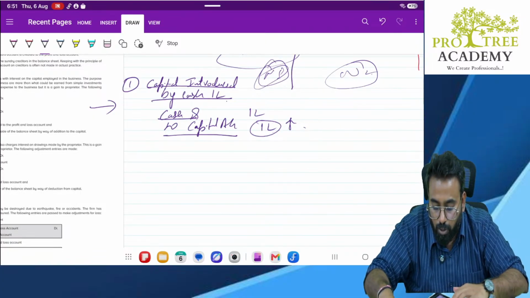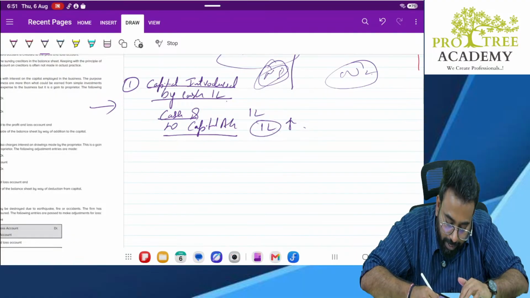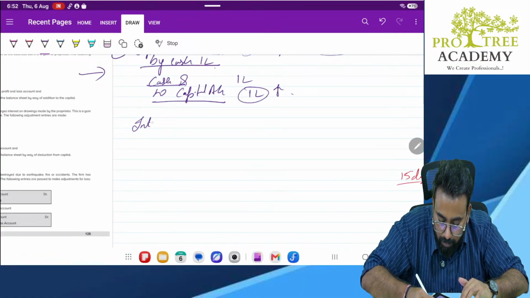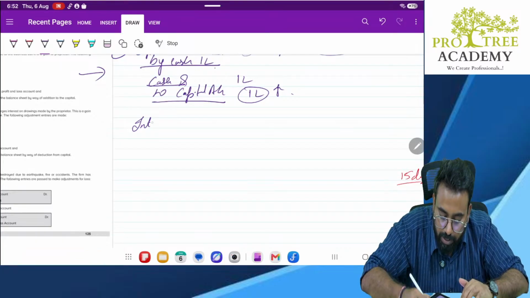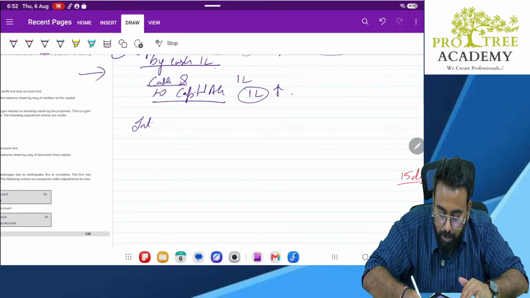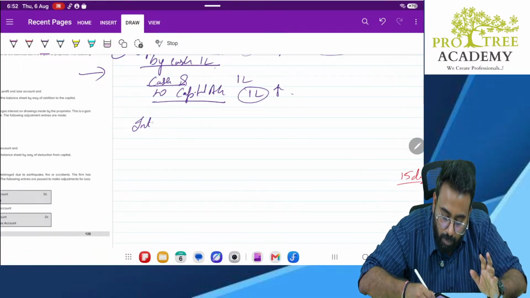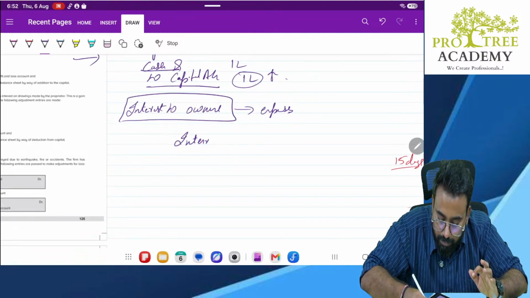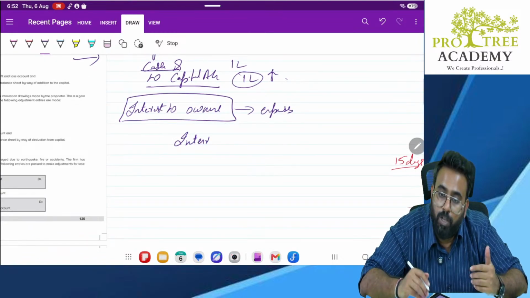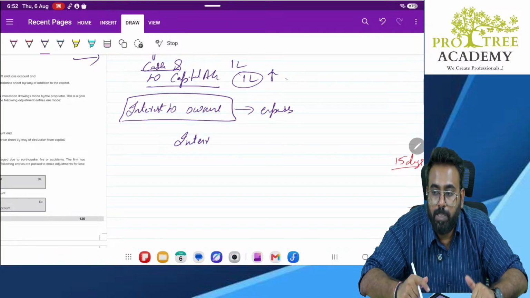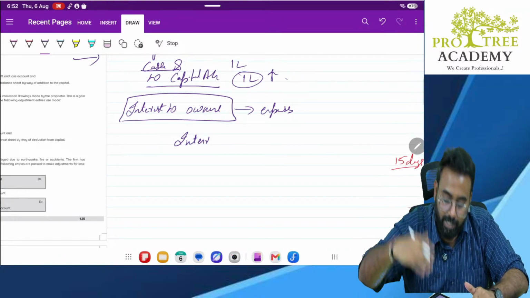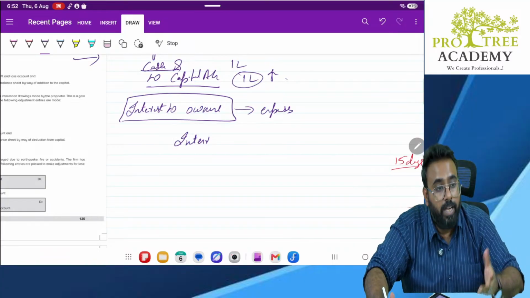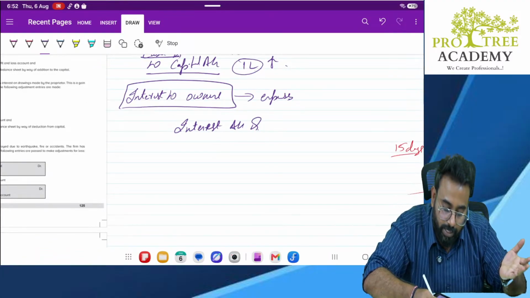Correct? So, for example, you are going to pay interest to the owner. Is it not an expense to the business? Yes, it is an expense to the business. So when an expense goes up, what is the entry? Debit entry, sir. Interest account debit, sir. Why? Because it is an expense, sir. Why is it an expense? Because the business is paying the interest. Correct. Paying interest to whom? To the owner. So his account is what account? His account is the capital account.